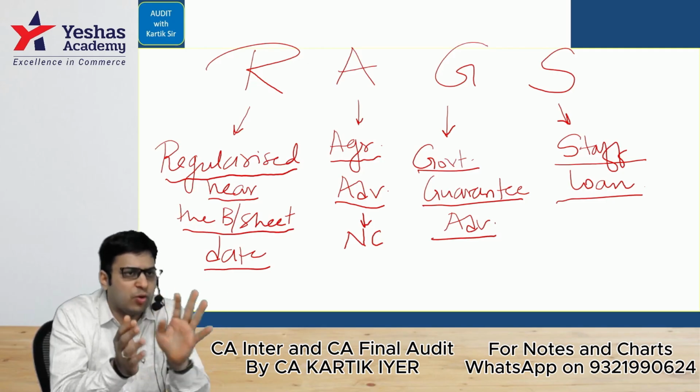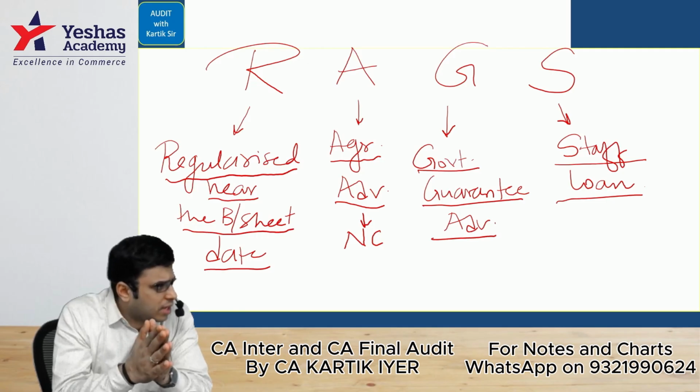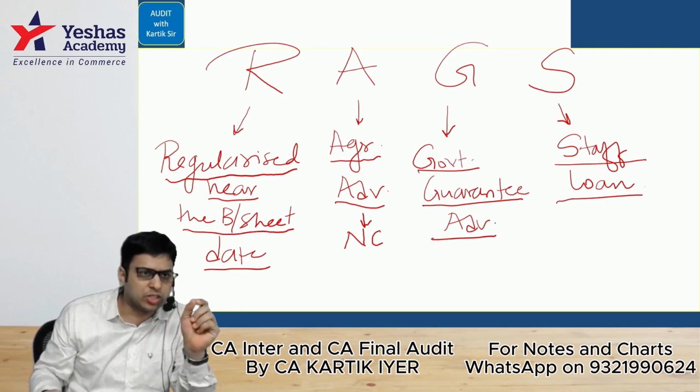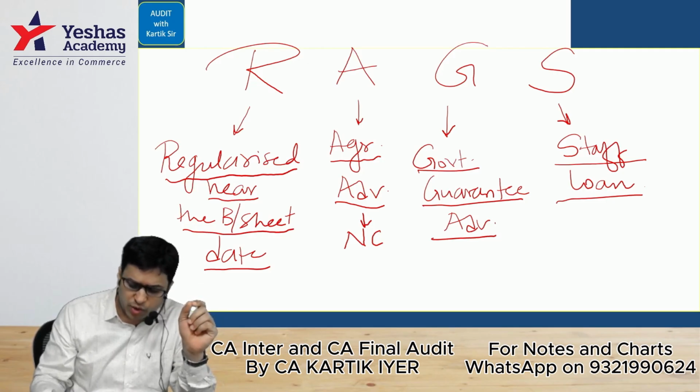This completes our question number 4. That is prudential norms. Okay. So 4 questions done till now. Let's go to question number 5. This was in relation to computation of drawing power.